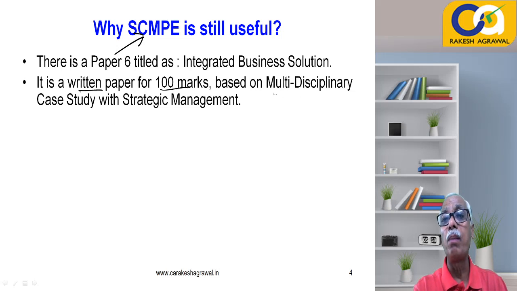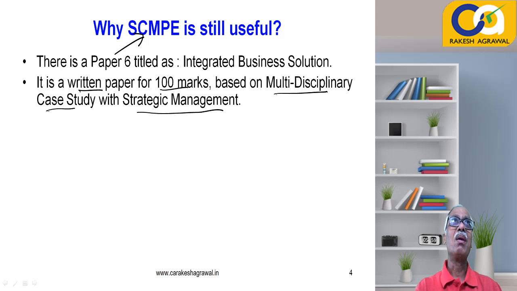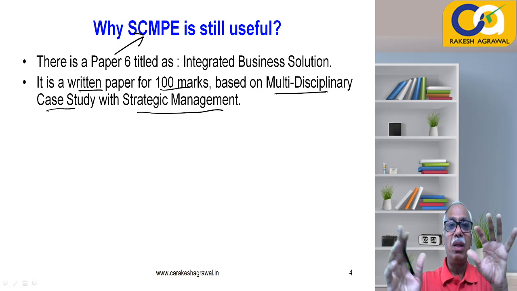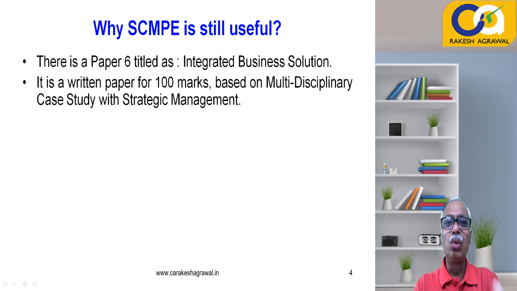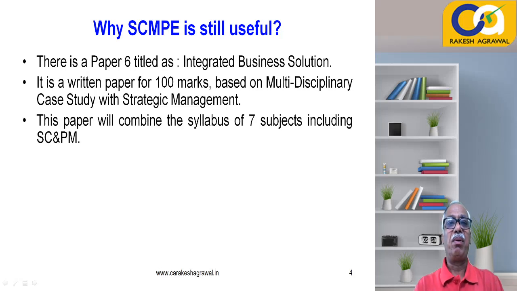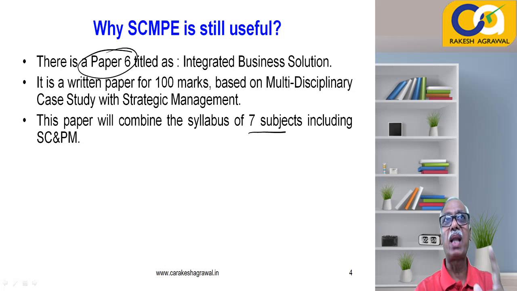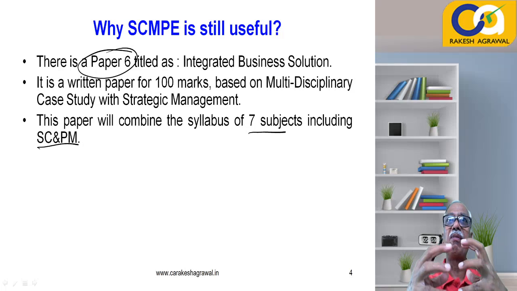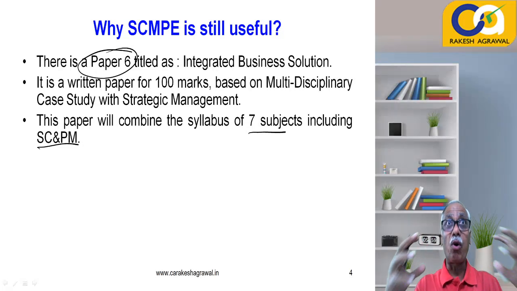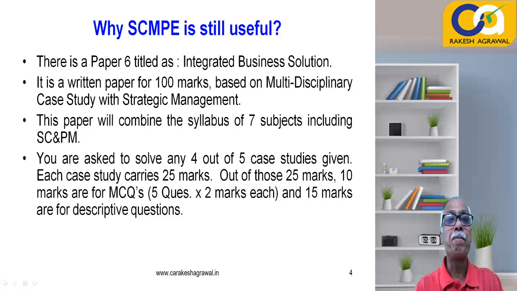And this paper is based on multidisciplinary case study with strategic management. I think you already know all this. Now this paper number 6 combines the syllabus of 7 subjects, including the subject of strategic cost and performance management. So it's a combination. The question will be framed, which you'll have to answer from the angle of 7 subjects, right? Keeping the knowledge of 7 subjects in mind.